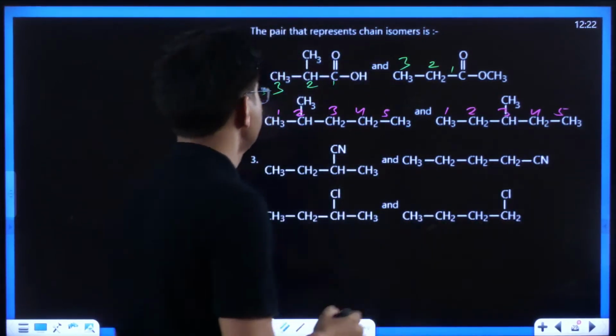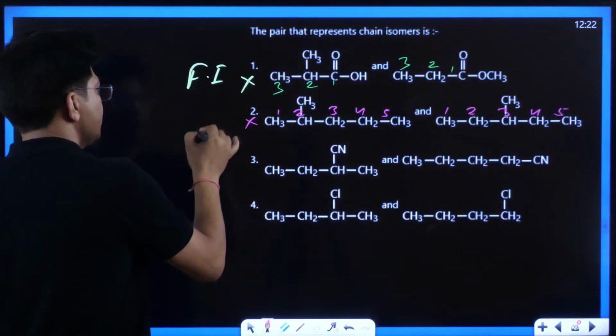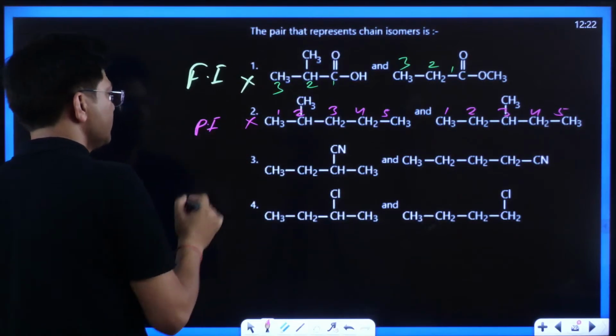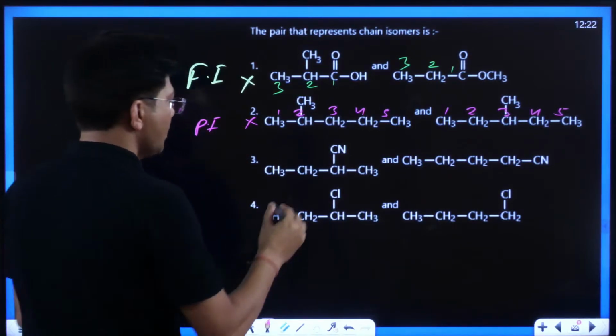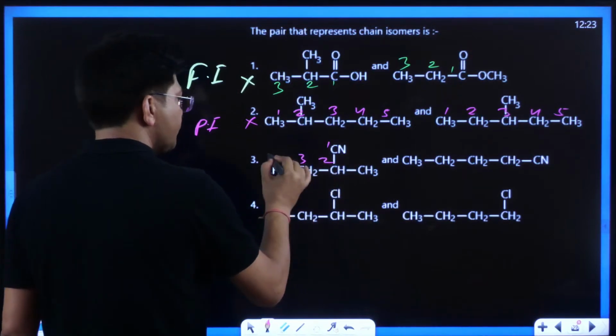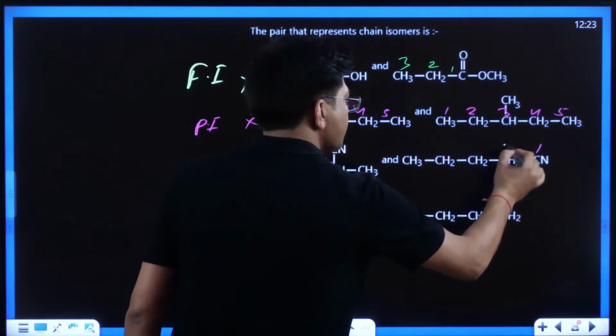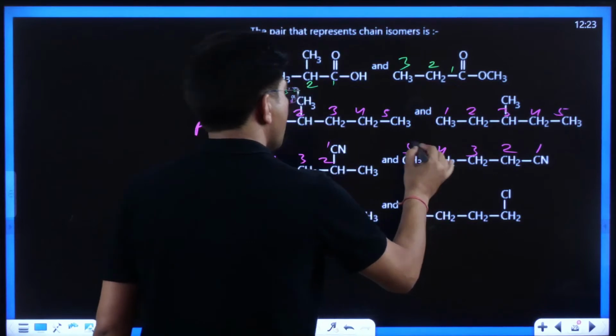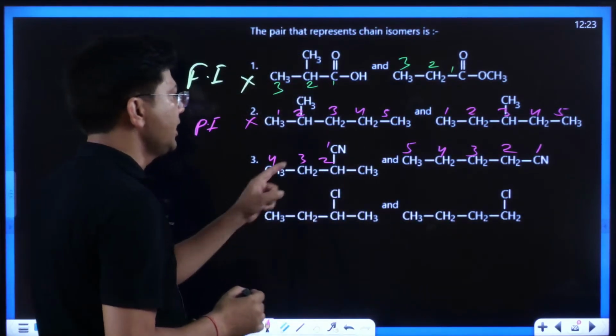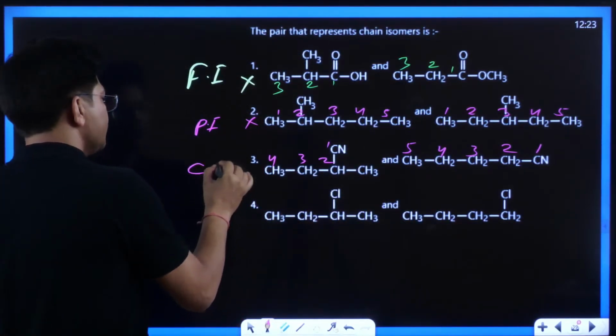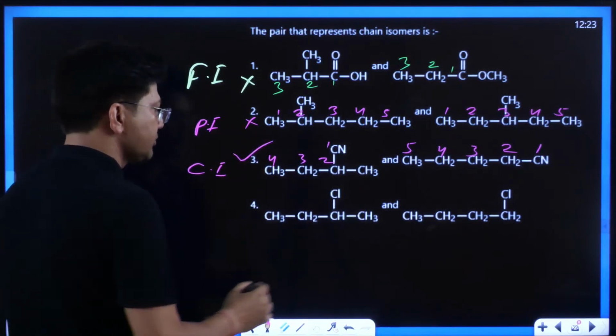They are position isomers. This can't be the answer because they are position isomers. Position isomer. Now 1, 2, 3, 4, 5. Yes, they are isomers and they are chain isomers. So this is going to be the correct answer.